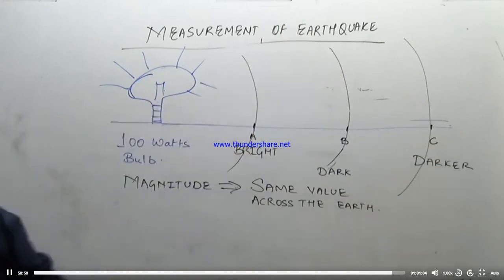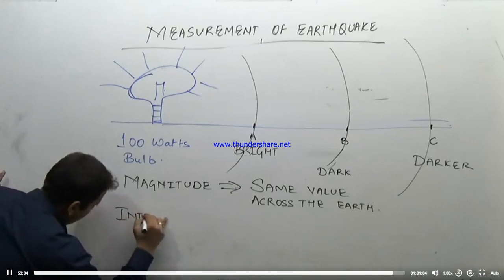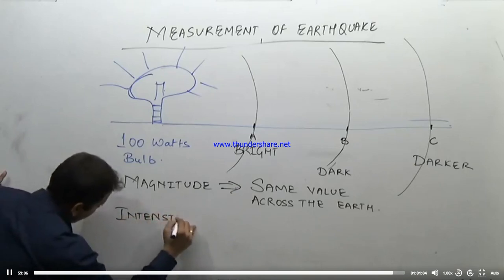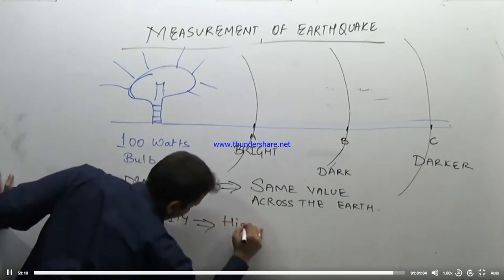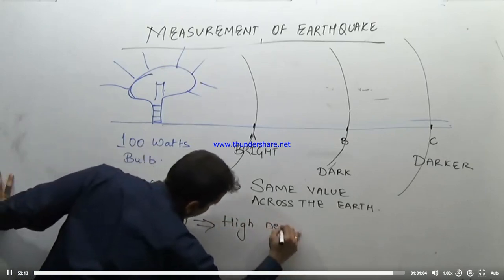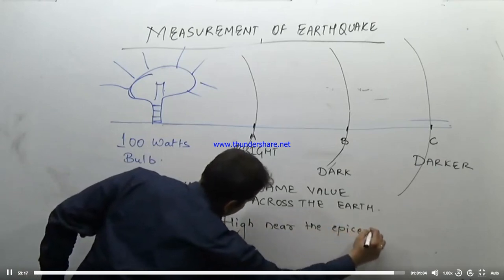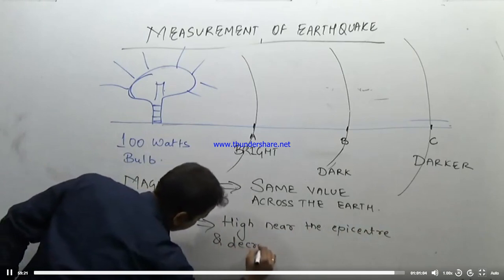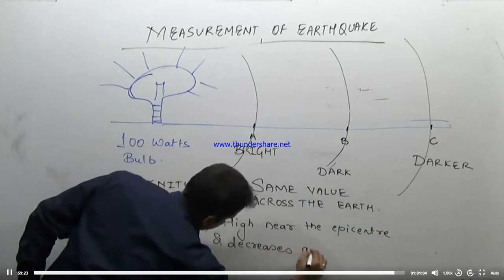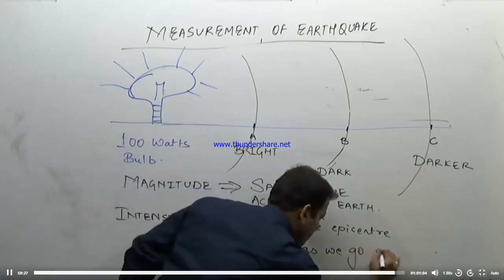So remember, the intensity, which is the shaking, has a higher value near the epicenter, and decreases as we go away from the epicenter.